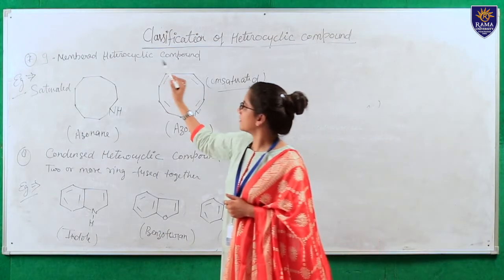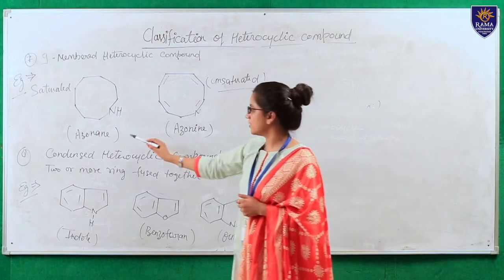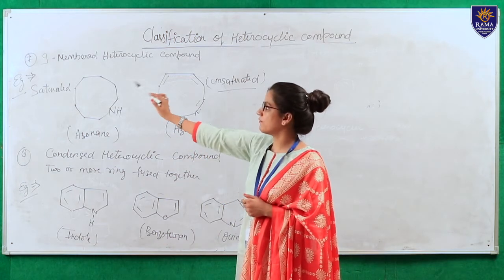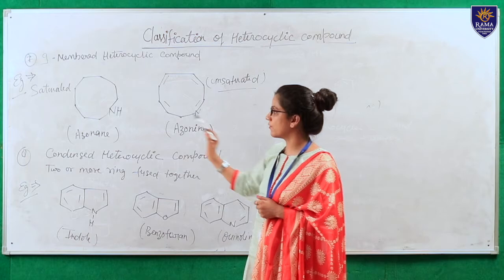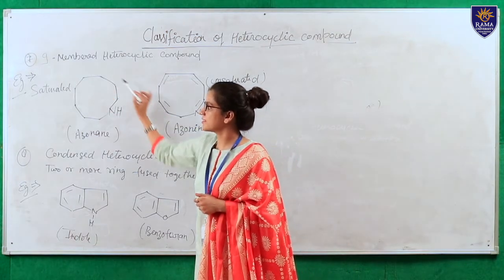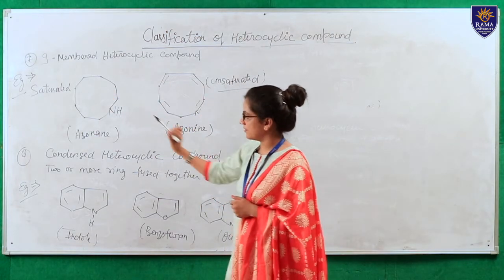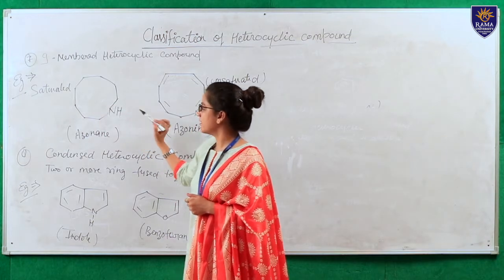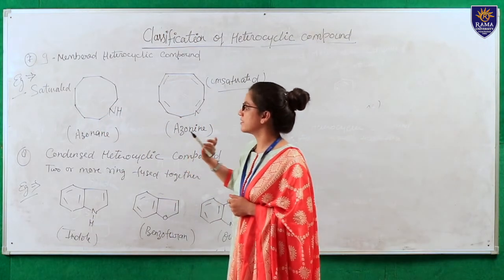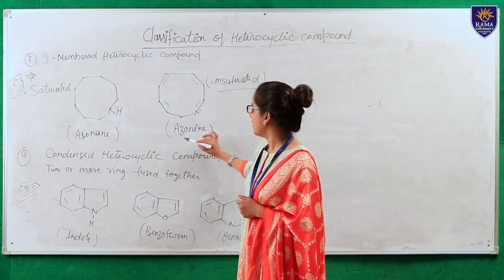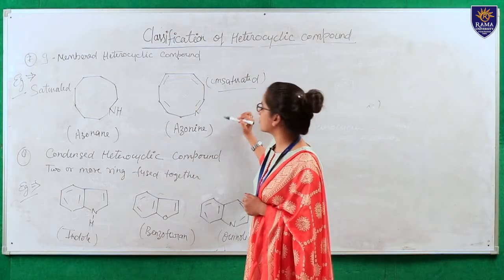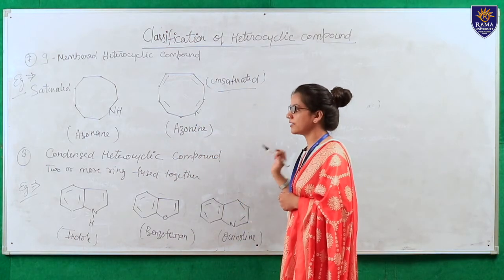Now the nine membered heterocyclic compounds, azonane and azonine. These are examples of nine membered heterocyclic compounds because nine atoms are present in the cyclic structure. Azonane is saturated because no double bond is present in the structure, and azonine is unsaturated because of the presence of the double bond.